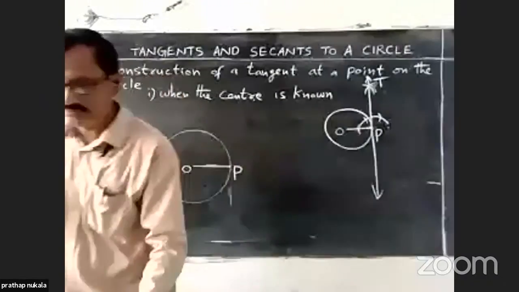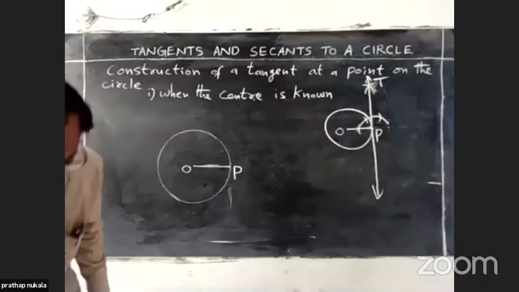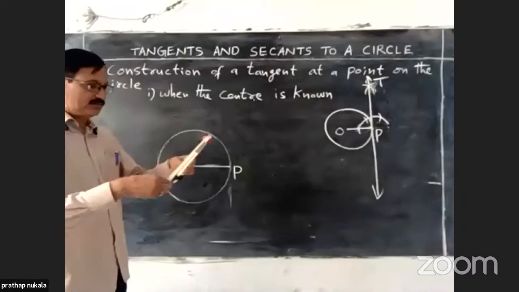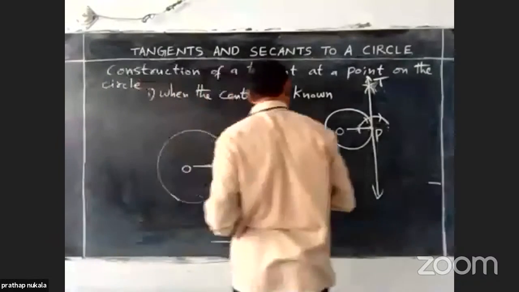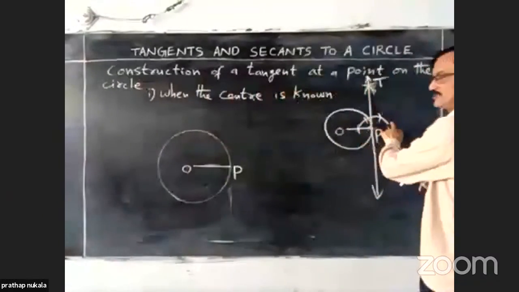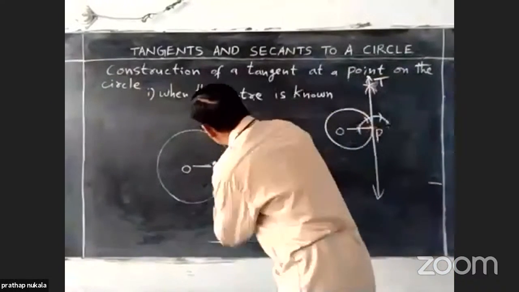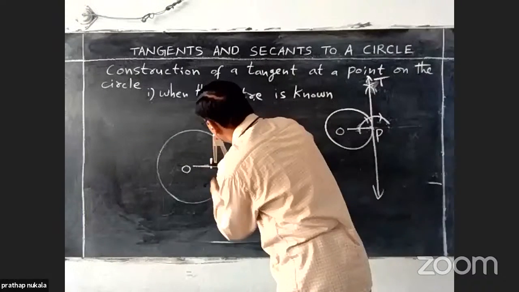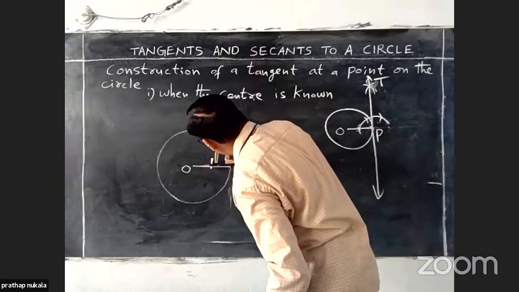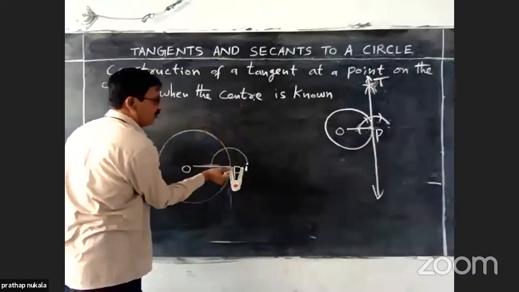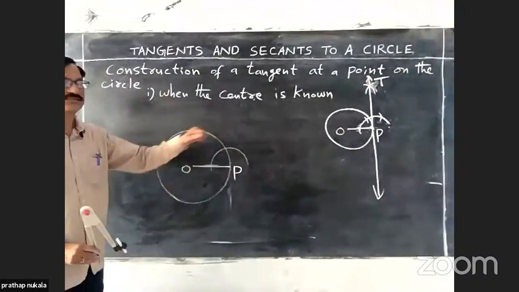Join these 2 points. Now, take a compass with convenient radius. Draw an arc like this, which is cutting OP.